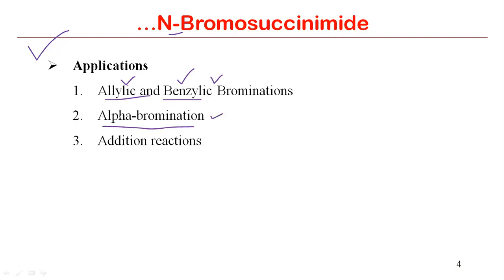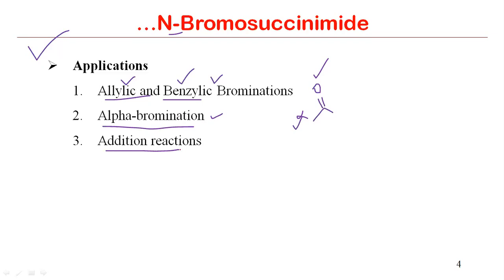Means alpha bromination, if we see the structure of any carbonyl compound, like this is acetone, suppose this is CH3COCH3, then we know that with reference to this carbonyl functionality, the carbon which is directly attached is called alpha carbon. So this carbon can be brominated using this NBS reagent.